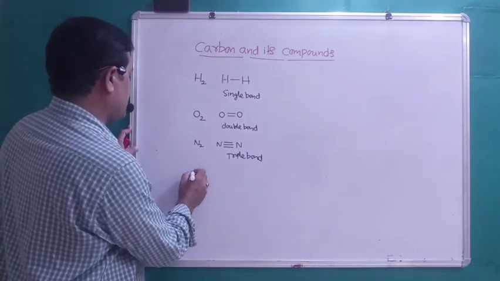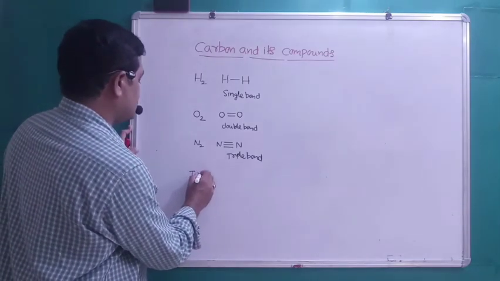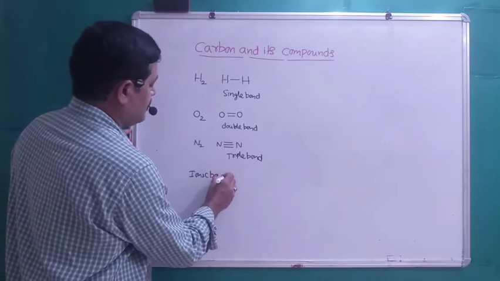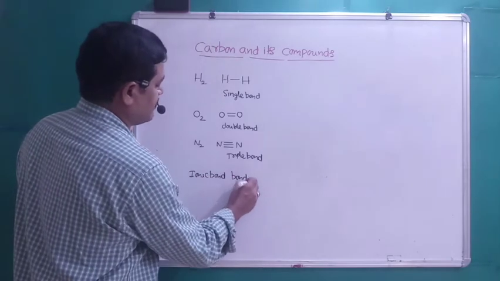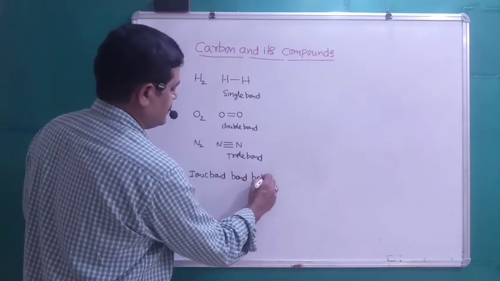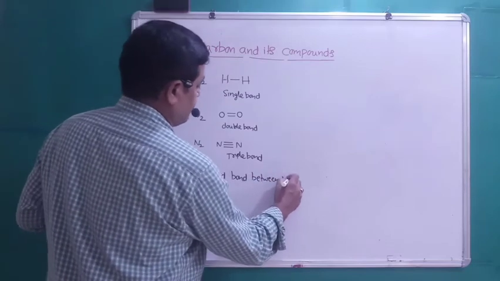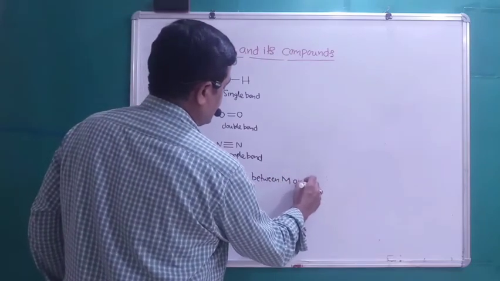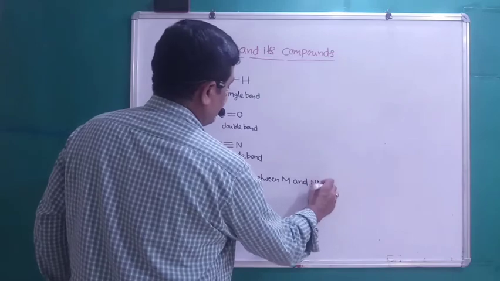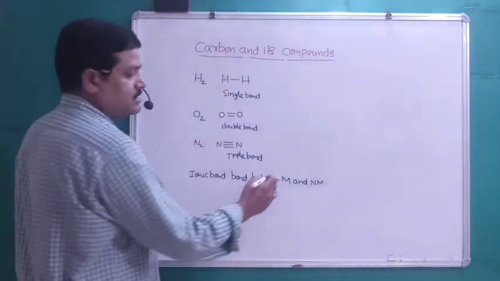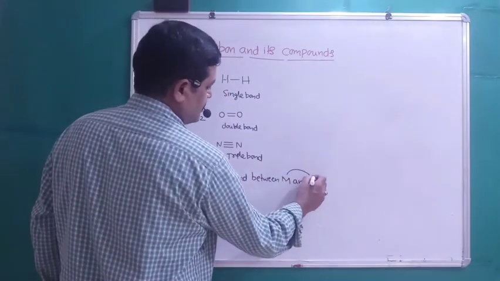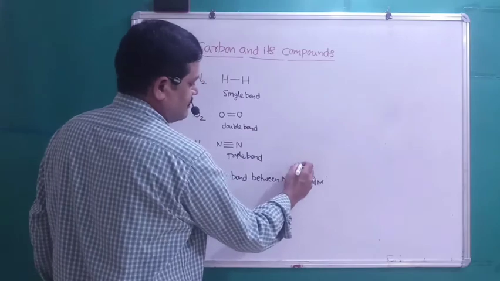Whereas the ionic bond is a bond between a metal and a non-metal. In the ionic bond there is a complete transfer of electrons from the metal to the non-metal.